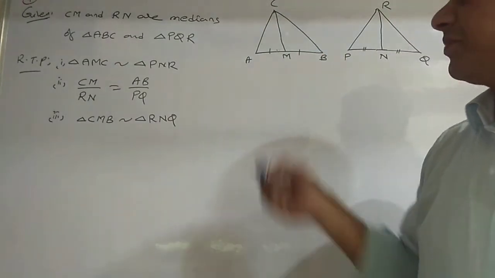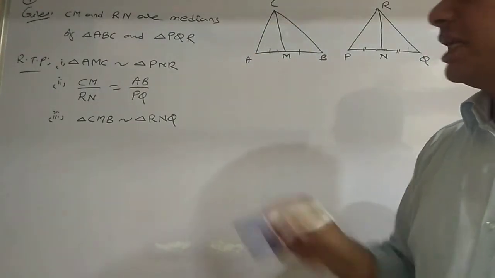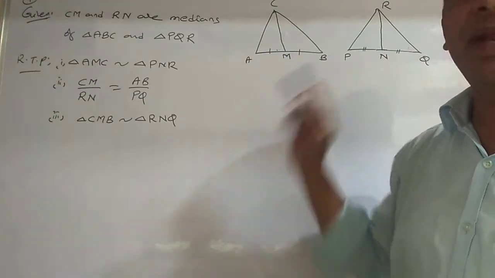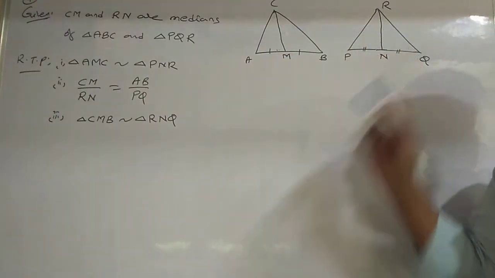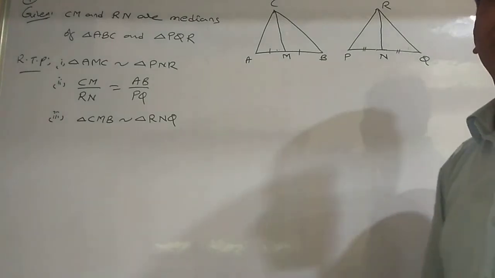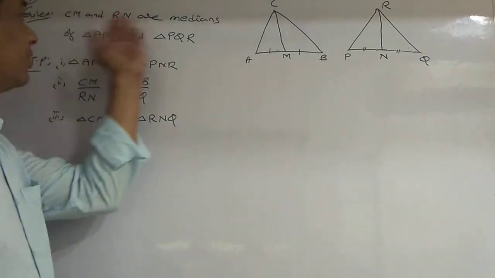A median divides the opposite side into two equal parts. CM divides AB into two equal parts, as RN divides PQ into two equal parts. This is as per the old textbook.